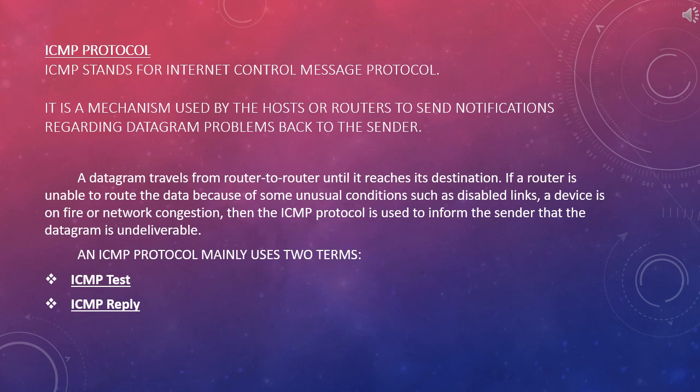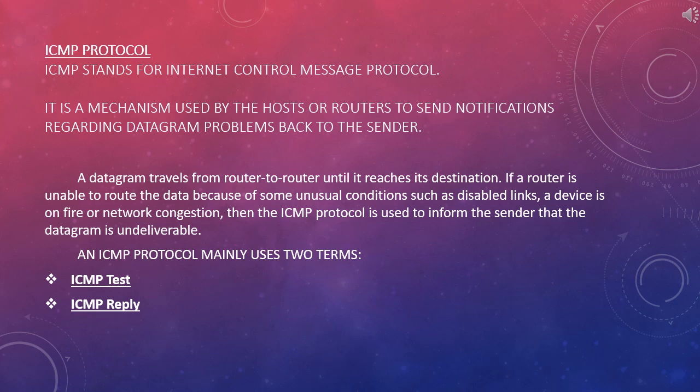A datagram travels from router to router until it reaches its destination. If a router is unable to route the data because of some unusual conditions such as disabled links, a device is on fire, or network congestion, then the ICMP protocol is used to inform the sender that the datagram is undeliverable.